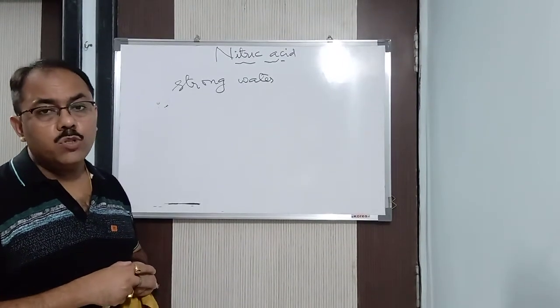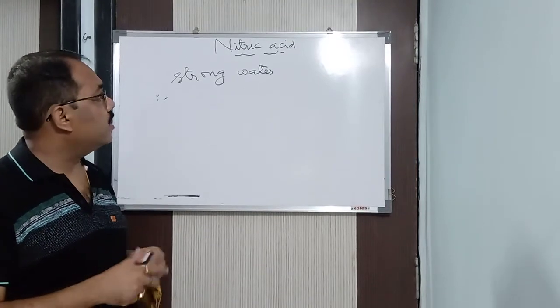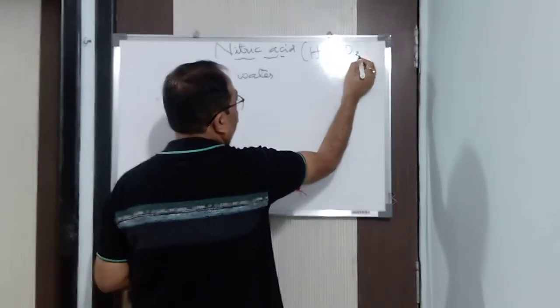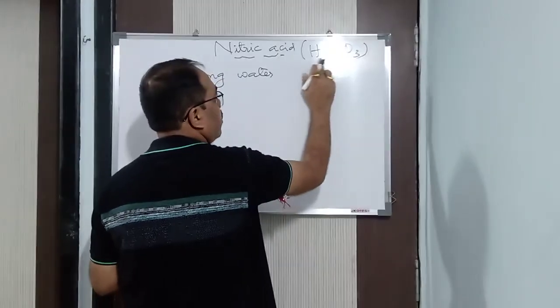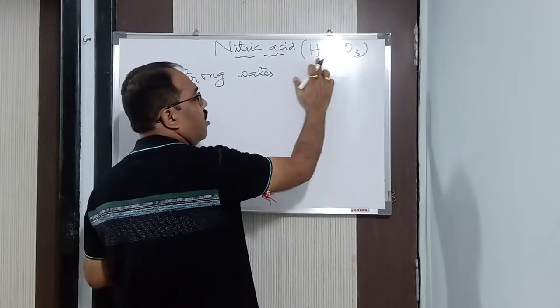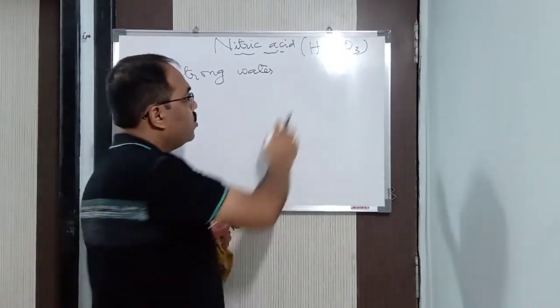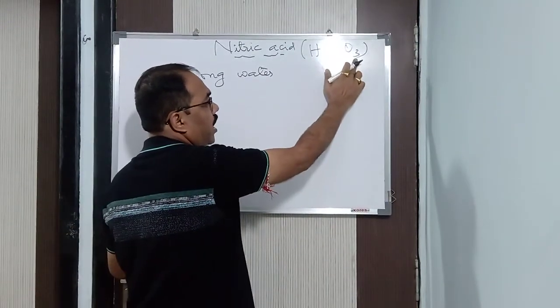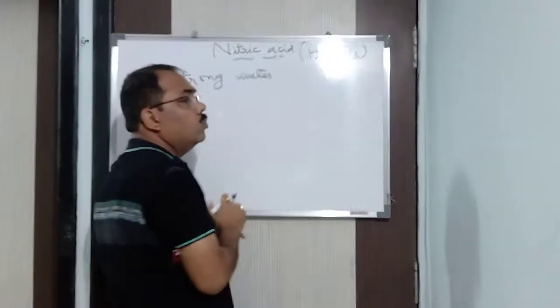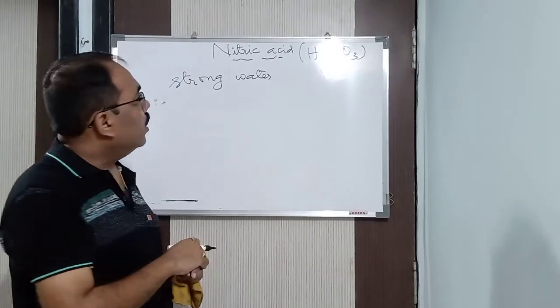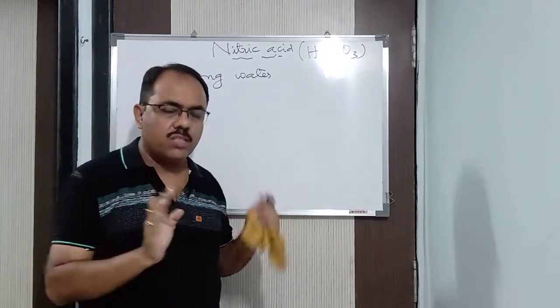After that, Cavendish gave us the composition of nitric acid. What is the formula of nitric acid? HNO3. He only gave us the composition. Nitric acid consists of hydrogen, nitrogen and oxygen in the ratio of 1:1:3. Who gave it? That is nothing but Cavendish. Clear? In this way, this is the history of nitric acid.